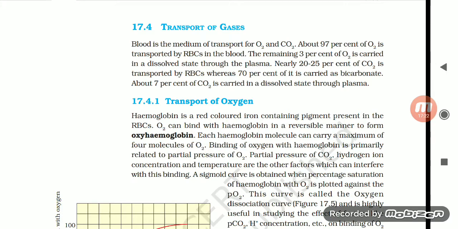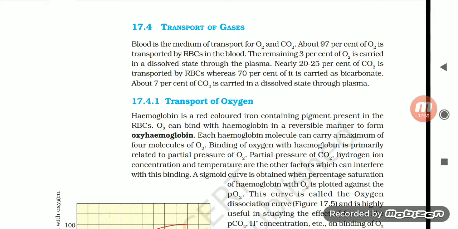About 97% of oxygen is transported by RBC in the blood. The remaining 3% of oxygen is carried in a dissolved state through the plasma. Nearly 20 to 25% of the carbon dioxide is transported by RBCs, whereas 70% of it is carried as bicarbonate. About 7% of carbon dioxide is carried in a dissolved state through plasma.